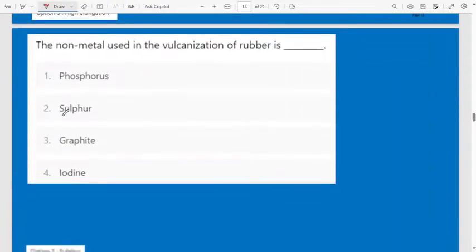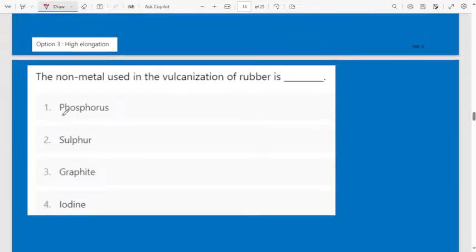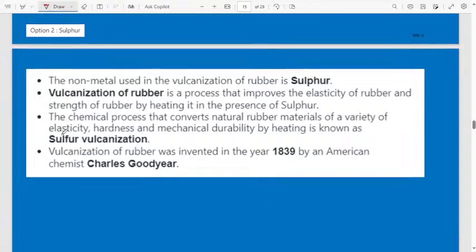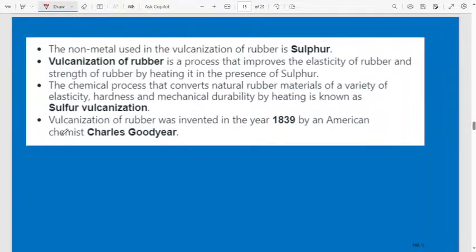Next, the non-metal used in the vulcanization of rubber. First option is phosphorus, second option is sulfur, third option is graphite, fourth option is iodine. Which non-metal will we use in the vulcanization of rubber? The correct answer is sulfur. Yes, the non-metal used in the vulcanization of rubber is sulfur.